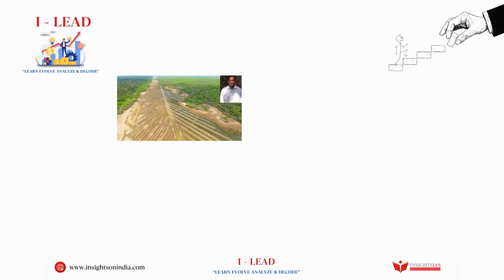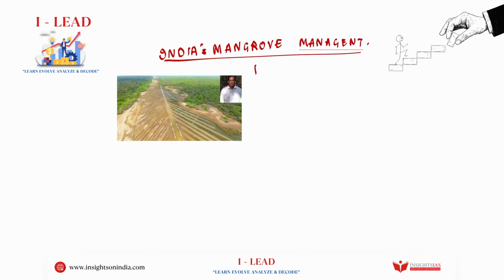Now, moving forward, let's quickly understand what exactly India's mangrove management has been. When we talk about India's mangrove management, initially, that is pre-1980s, mangrove conservation was not given importance at all. In fact, the government had said you can clear the felling of mangroves. It is not so important. If you want to do agriculture, go ahead, clear the mangroves.